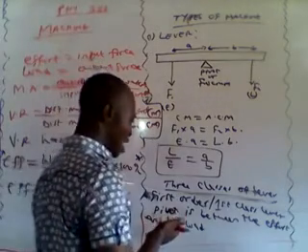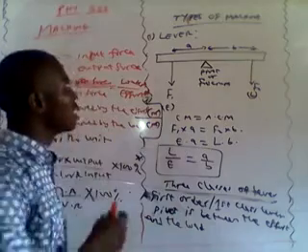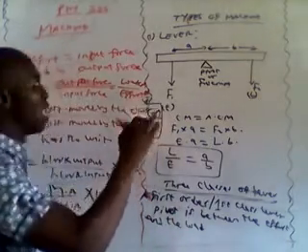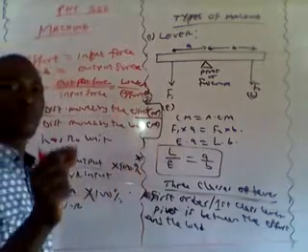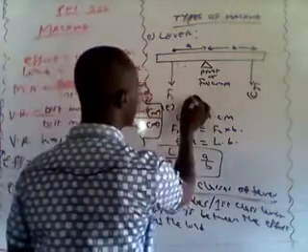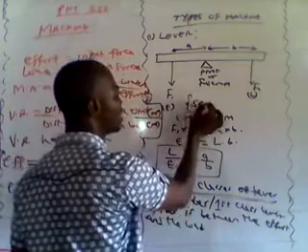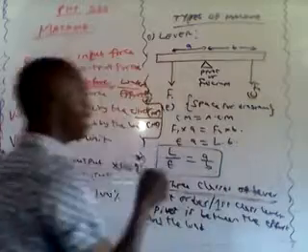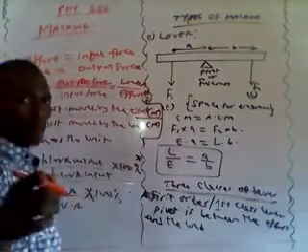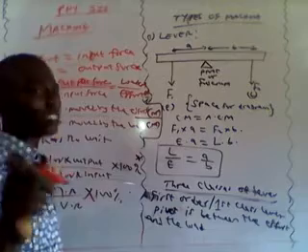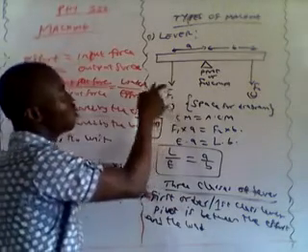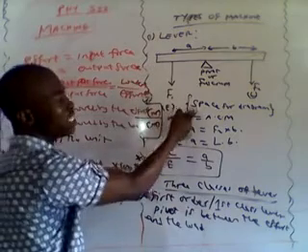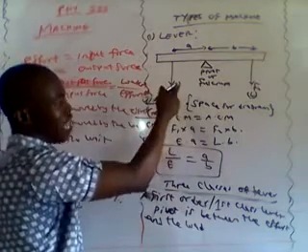Now, before I give an example of such a machine, in your notes that I've already sent to you, you will see a particular line where you have space. You see something like this. They call it a bracket, and inside it is a space for diagram. Which means whenever you are preparing your own notes using the note I sent to you, for that space you need to draw under the letter. You must draw this diagram where you see space for diagram.